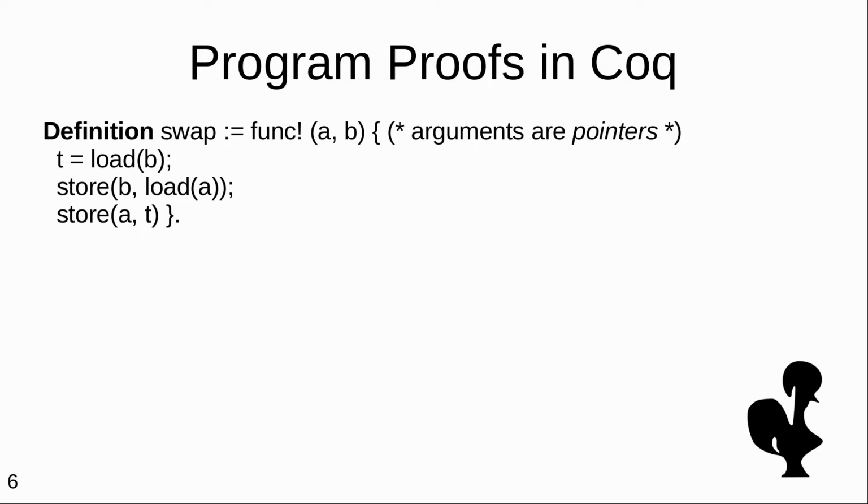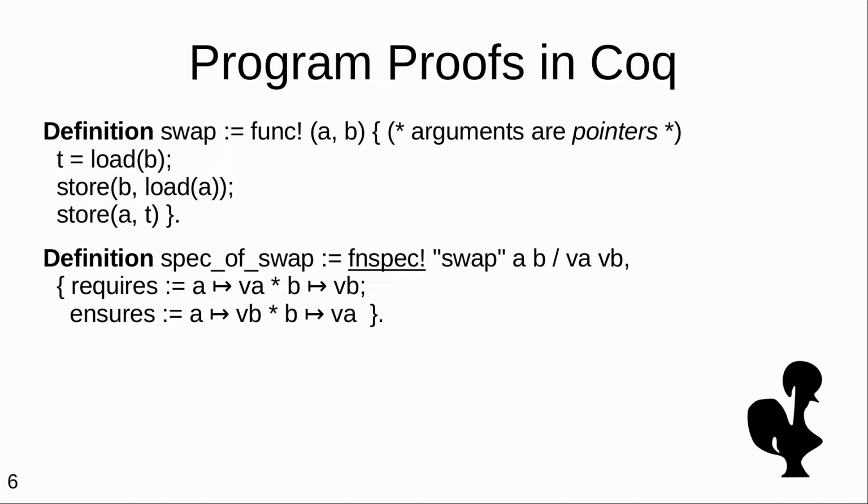The same can be done with programs. Here we have a simple program that takes in 2 memory addresses and loads from those addresses and swaps the values by writing it to memory. For this, giving the specification is a little bit harder because we need to have an implicit understanding in this proof system of the programming language in which this program is written. And then we need to write a specification that, in the case of this language, talks about memory locations. It says that memory location A contains the value of A, and then afterwards it contains the value of B.